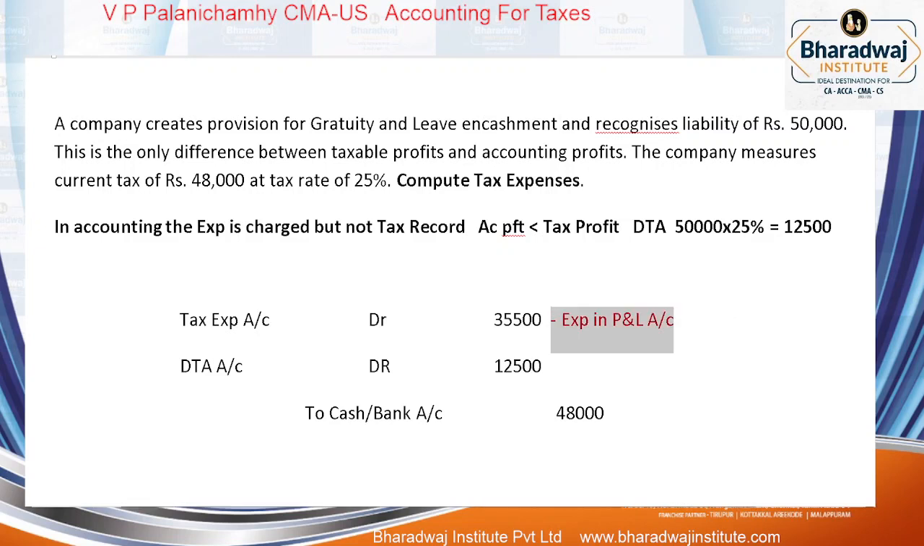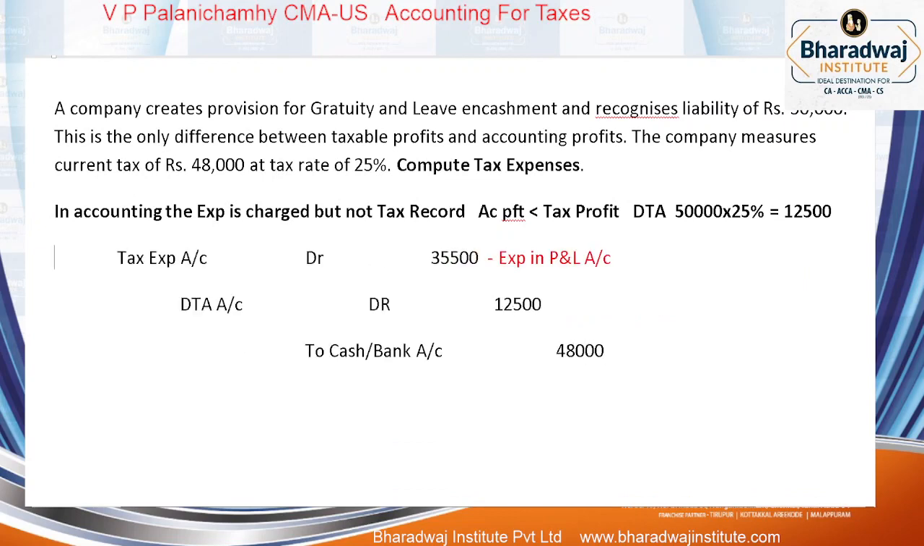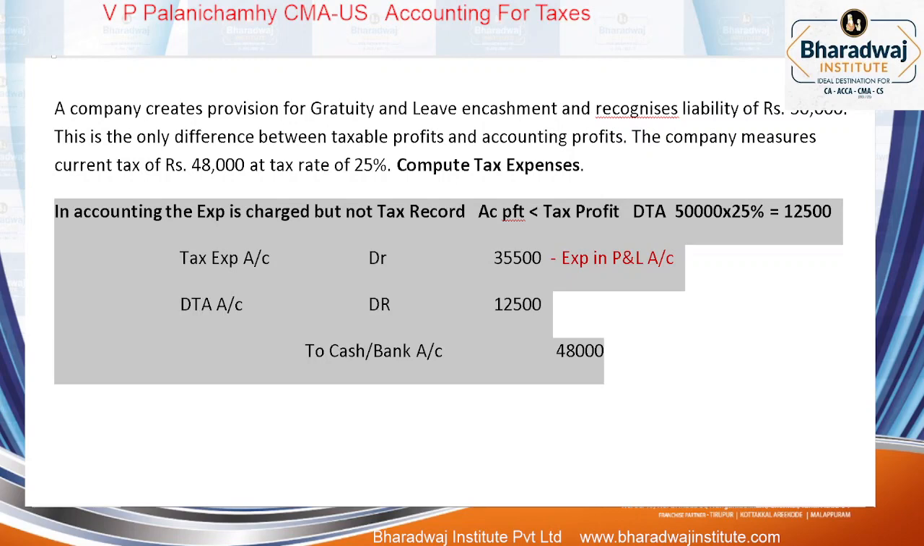Once again, I repeat, pay attention. Current tax of 48,000 means you have to pay 48,000. That includes a DTA item of 12,500. Then tax expense, how much is to be recognized? 35,500 to be recognized in which account? P&L account. This was for 3 marks.